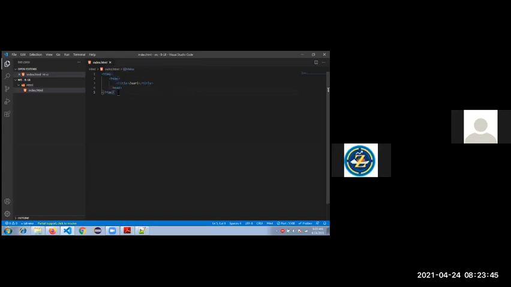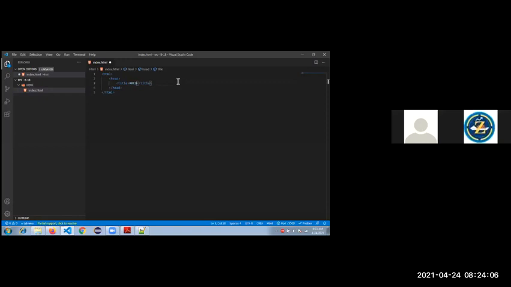HTML head. Within that head tag we have title. Inside of title, if we give the text over here, it will be displayed in your browser. The title tag will represent whatever you give. If you give ABCD there, then that also will display over there.